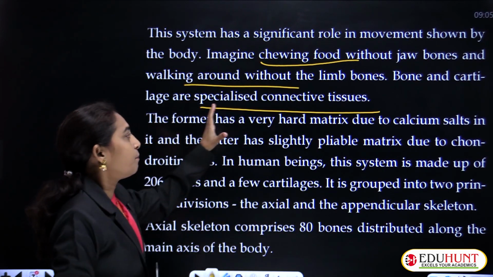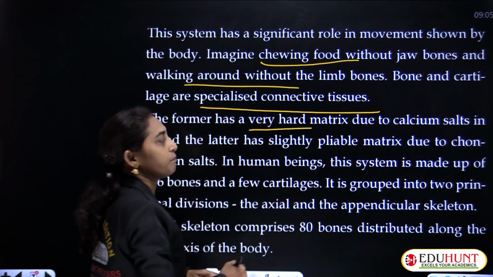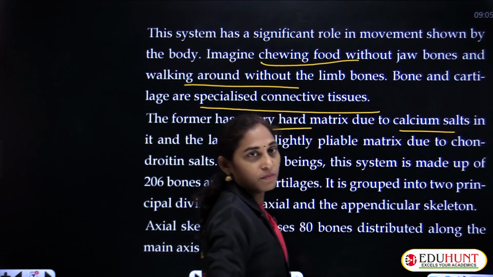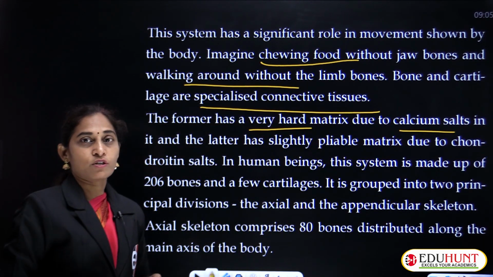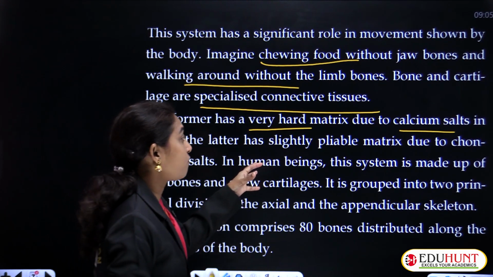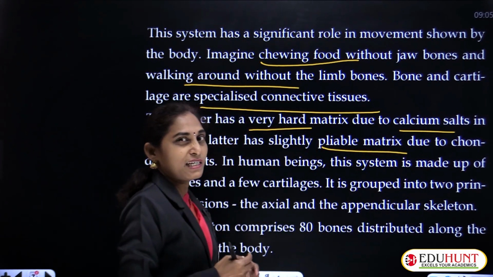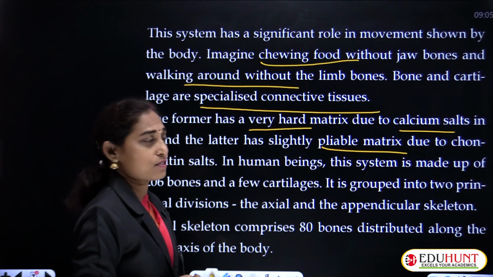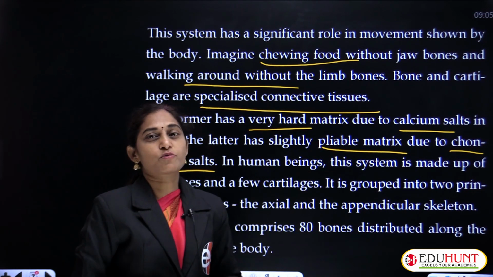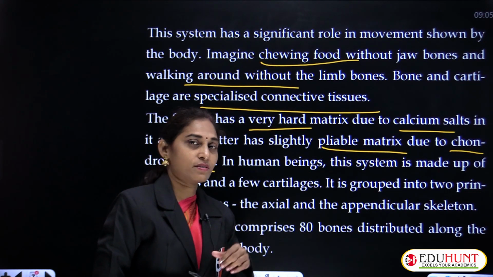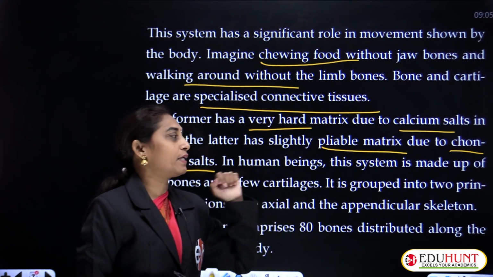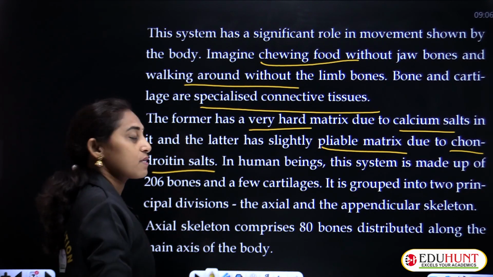Okay, the bones are very hard, as we know, because of the matrix. It consists of calcium salts. Calcium phosphate is the main composition of our bone. And cartilage is made up of a slightly pliable matrix. It consists of a material known as chondroitin salts. As calcium salts form the bone matrix and basic structure, chondroitin salts make up the cartilaginous structure.